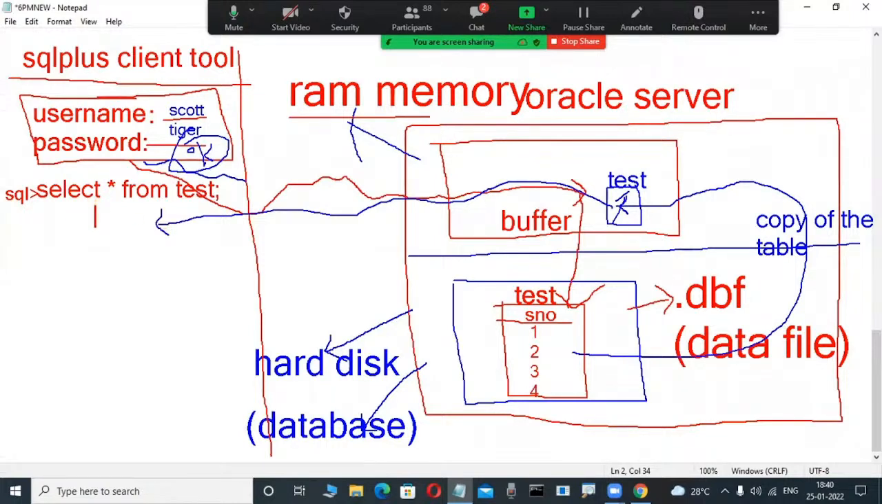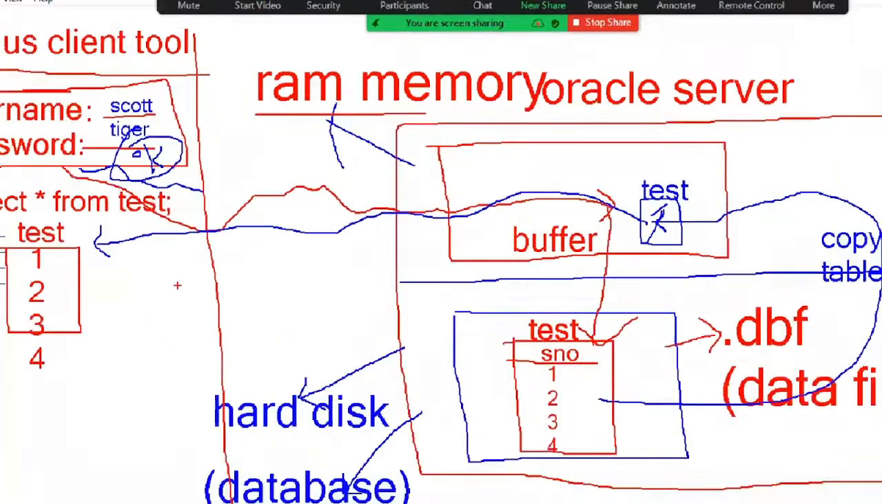Just observe here: test is a table. Only then is this table visible, and we are also only viewing it. Here there is some data: 1, 2, 3, 4. Suppose we want to change this data through the tool in the database. Yes, it is possible. For example, in my project I want to change this 1 into 5.